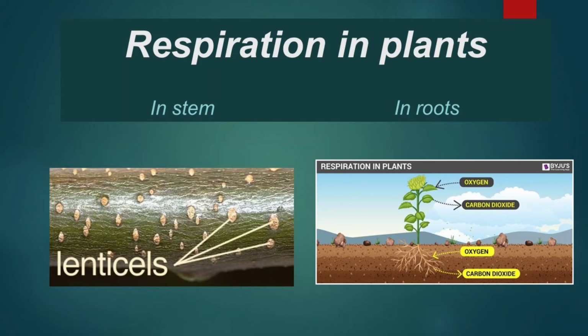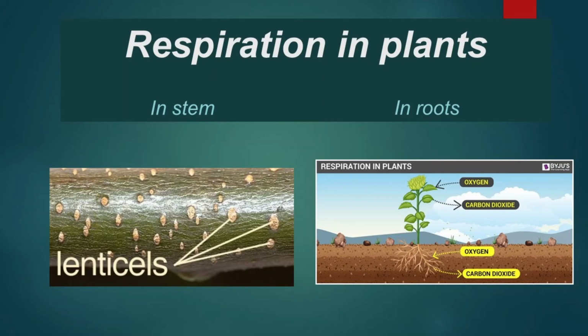But there are some plants in which the root hairs are very fine, and the oxygen present between the soil particles diffuses into the root hairs, and carbon dioxide diffuses out through these. Root hairs are the very thin structures present on the roots inside the soil, and they help in the exchange of gases by the process of diffusion.